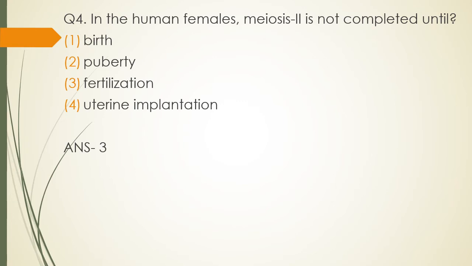The ovum, once it is released, is held in the meiosis 1 stage, means it has completed meiosis 1, but meiosis 2 is not initiated. Meiosis 2 starts once the sperm head penetrates the ovum and reaches its cytoplasm. So meiosis 2 is not completed until option 3, that is fertilization.